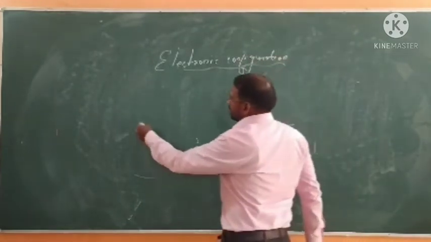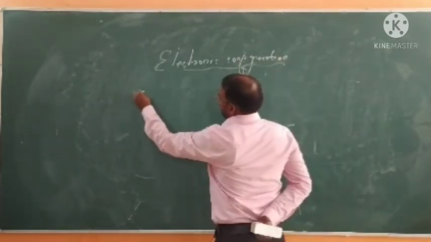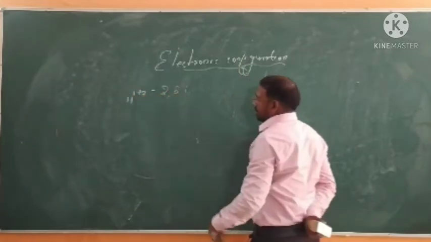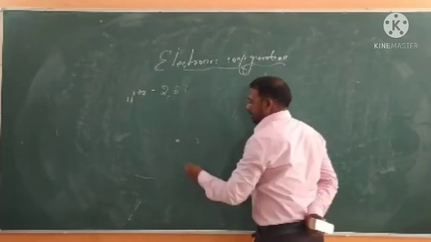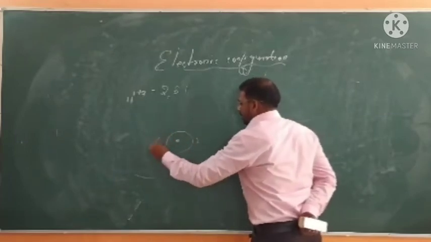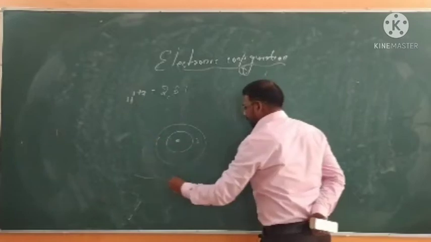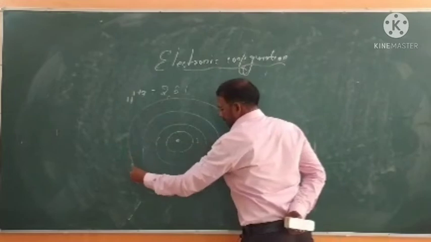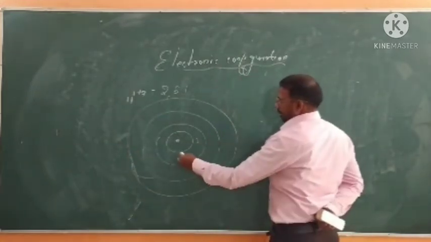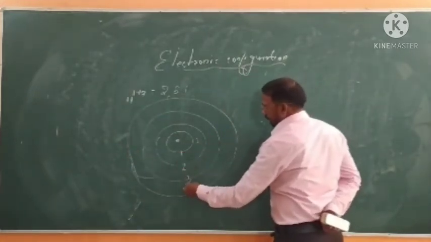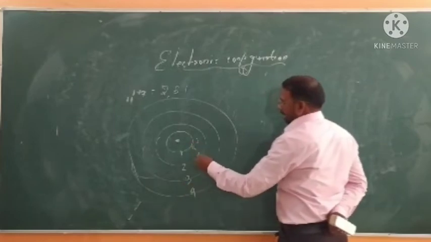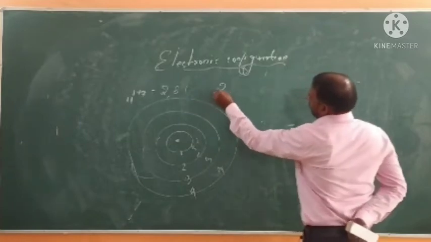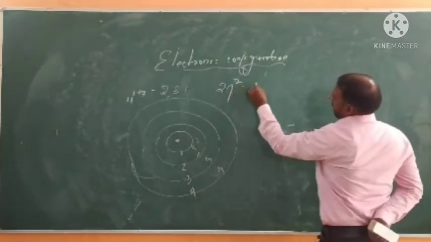And how do you write it? Suppose you are writing Na, sodium, its atomic number is 11, you will write 2, 8, 1. So what is that? You know that the nucleus is there, and around the nucleus electrons are revolving in different orbits. You discussed orbits in lower classes, and they are given the names 1, 2, 3 and 4, also named K, L, M or N. And one scientist, Niels Bohr, gave the formula 2n square,